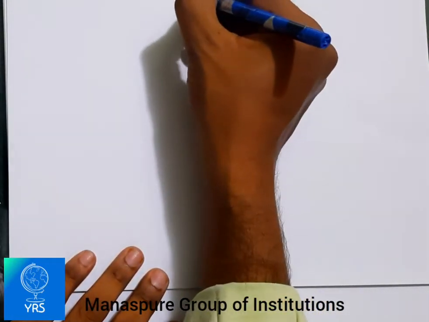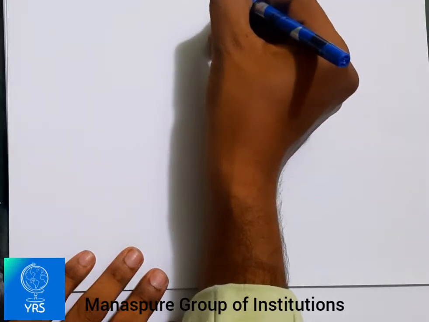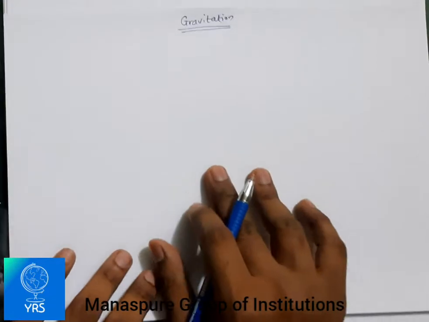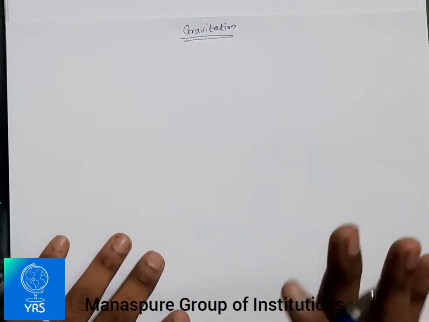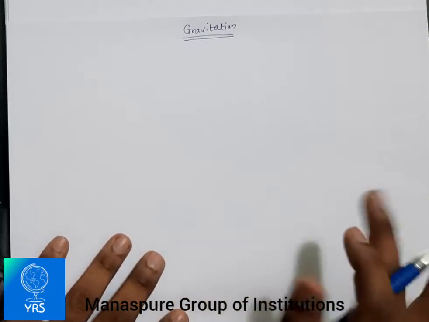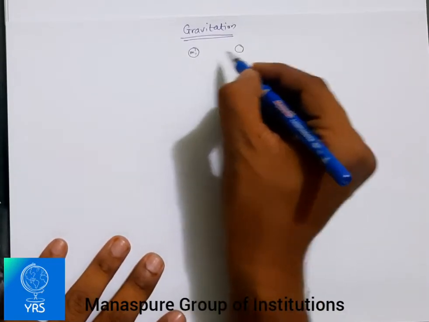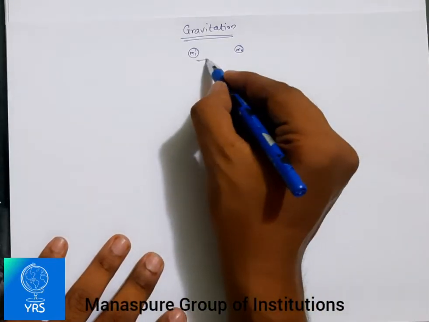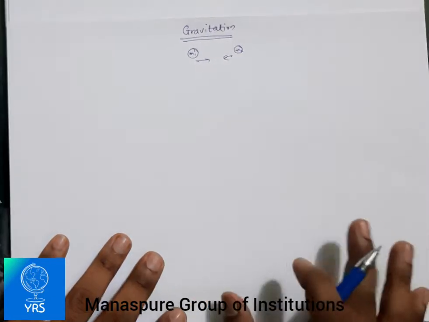First we will talk about the definition itself. What is gravitation? Gravitation is the phenomenon by which all objects with mass attract each other. Suppose that there are different masses m1 and m2, and this is the phenomenon by which these two masses attract each other. This is known as gravitation.